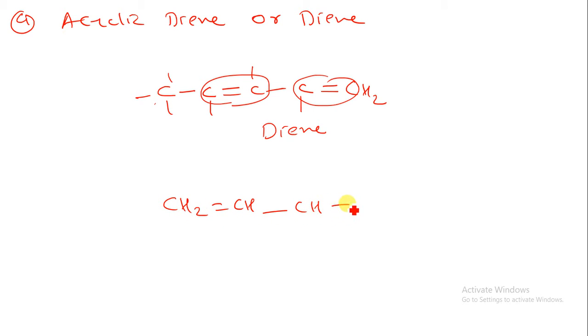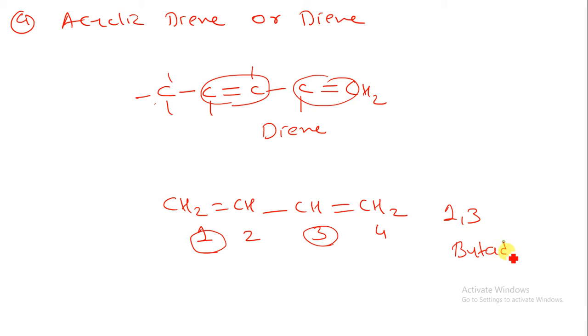Number the carbons 1, 2, 3 and 4; carbons 1 and 3 carry the double bonds, that is 1,3. There are 4 carbon atoms, which is butane, and here we have two alkene groups that combine together to form a diene. That is why we call it 1,3-butadiene.